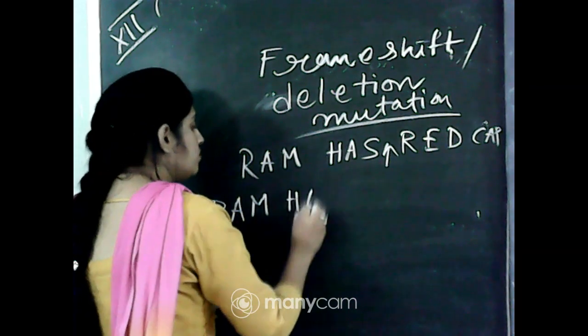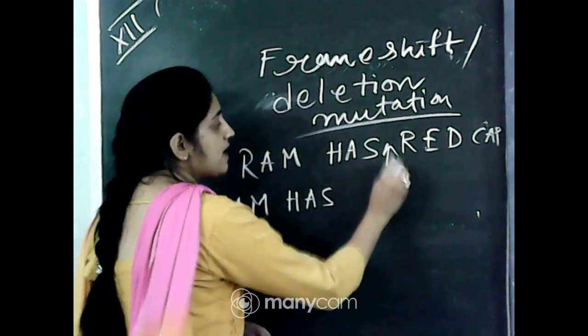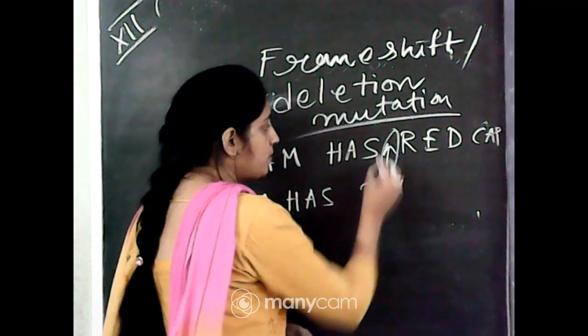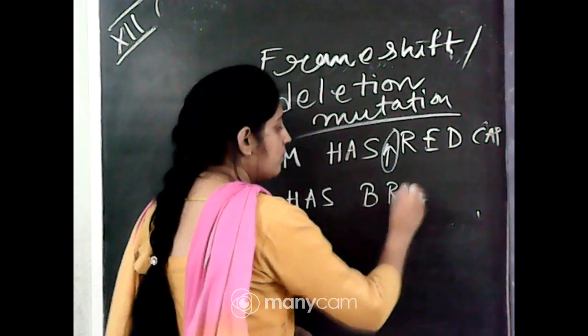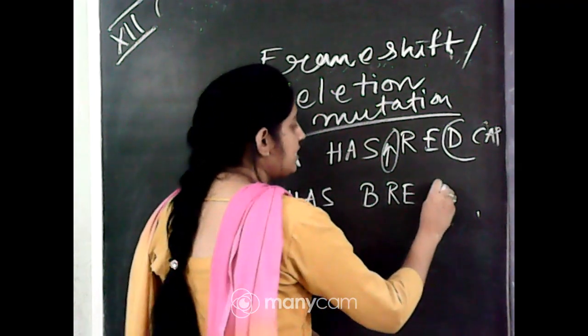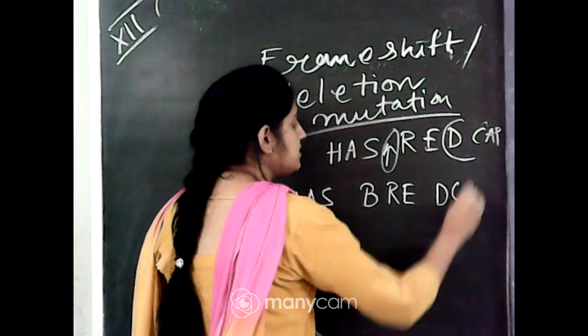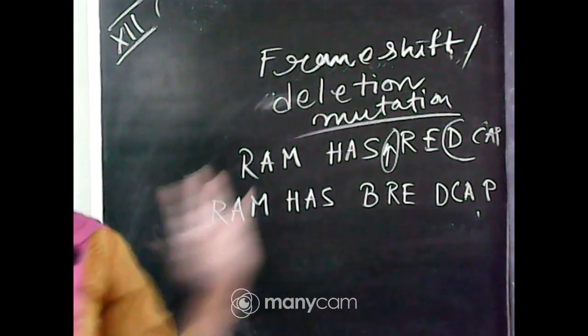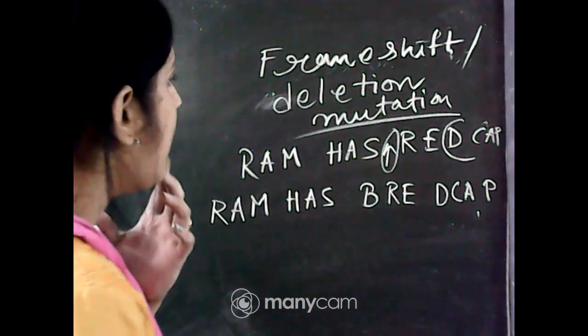HS, no change, but when a new base is entered, that may be B. So B, R, E, and D will be shifted into the new part, then it forms D, C, A, and P will be divided. Okay, so this is the frame shift mutation.